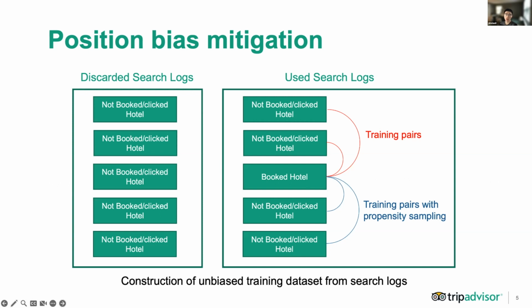Then the hotel impressions that remain will be used to create training pairs for model training. It's also worth mentioning that since this approach mitigates the position bias via debiasing the training data set, it does not require any change on the model training or serving infrastructure or impact the complexity of the model.